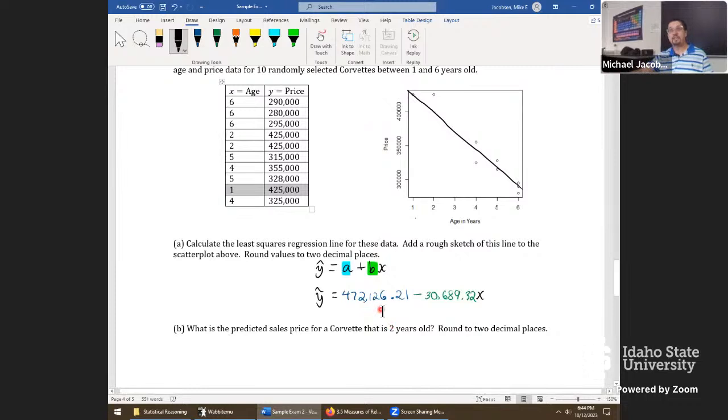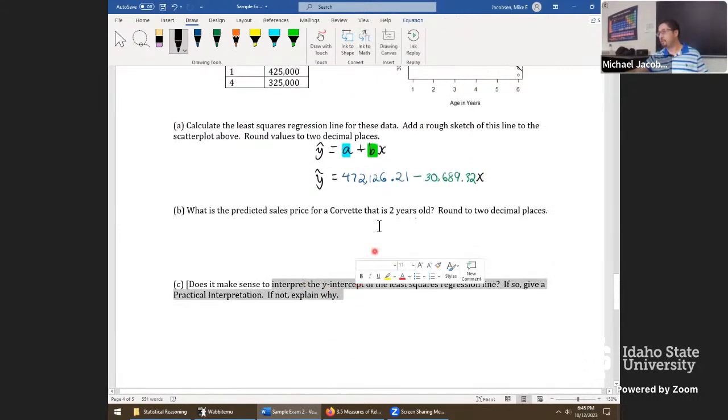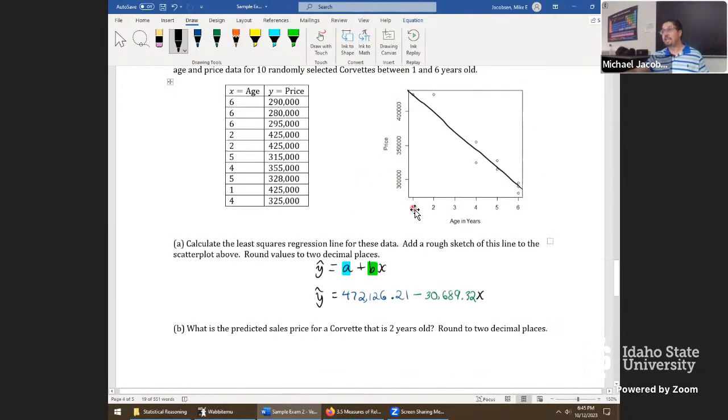So this is a y-intercept. I would be on the fence with this one. If you said it does make sense and this is the cost of the car when it's 0 years old, I would accept that for credit because it's only 1 unit off of the age of 1 here. But for car sales, I would say that should still be considered extrapolation. Lots of stuff happens when a car is brand new to 1 year old. So when we go to interpret this one, I would say it doesn't make sense. We're extrapolating. It's too far out of the range of the data, and the range is really sensitive here.